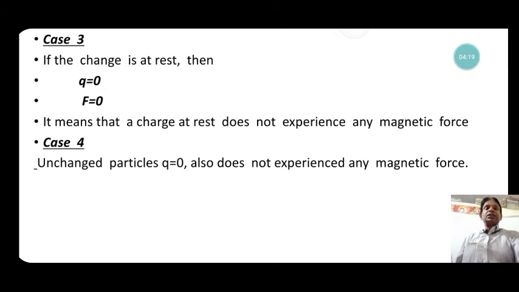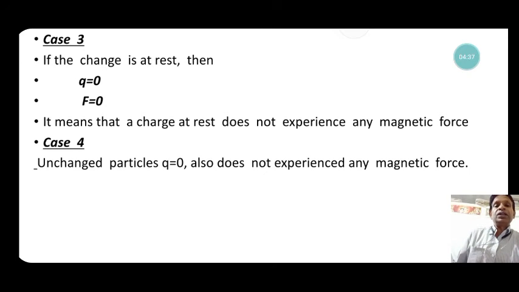If the charge is at rest, then the velocity v is equal to 0 and F is equal to 0. It means that a charge at rest does not experience any force.